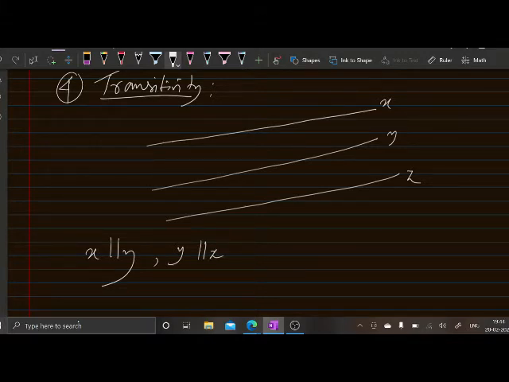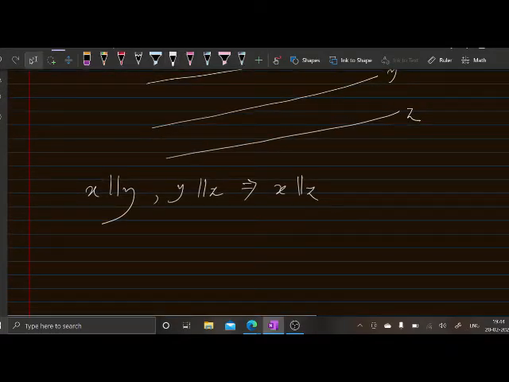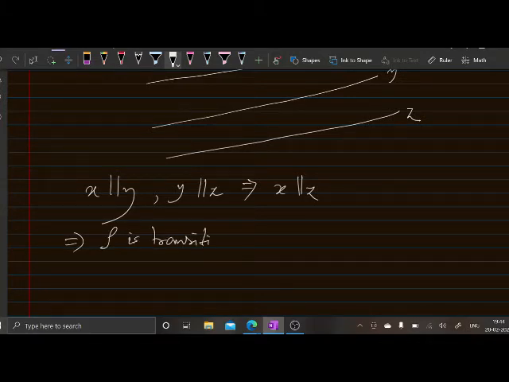Now since x is parallel to y and y is parallel to z, this immediately implies that x is obviously parallel to z. So this says that the relation rho is transitive, right?